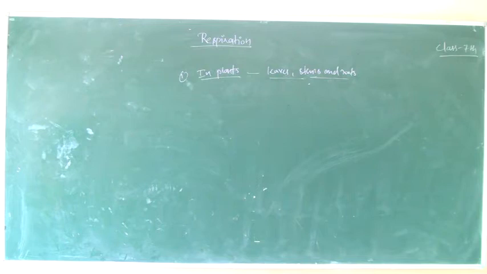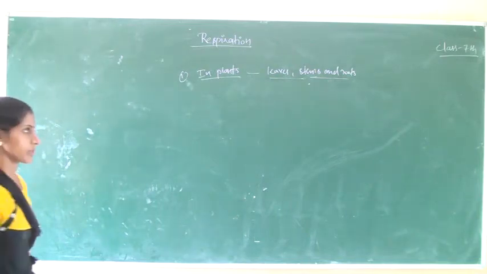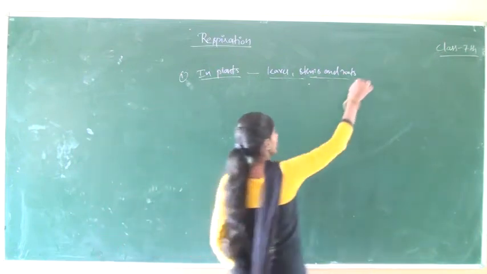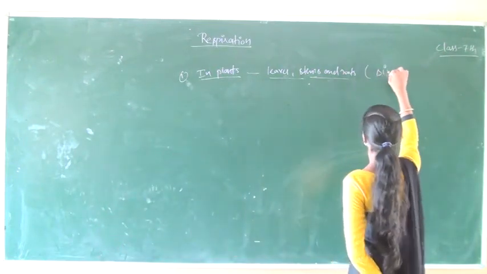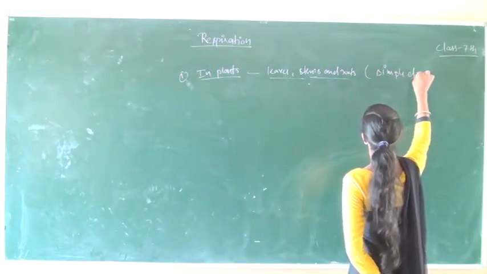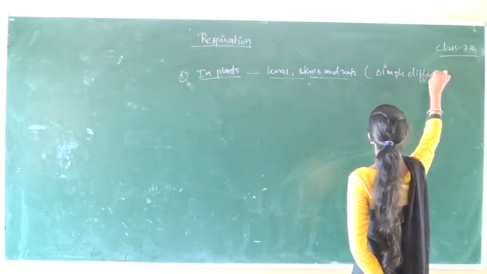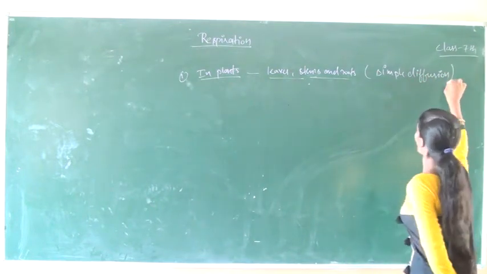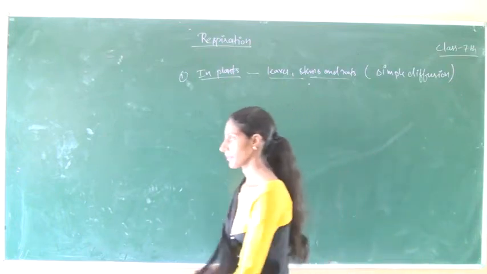Exchange of gases in plants occurs by the simple diffusion process. Diffusion means there is an intermixing of gases.